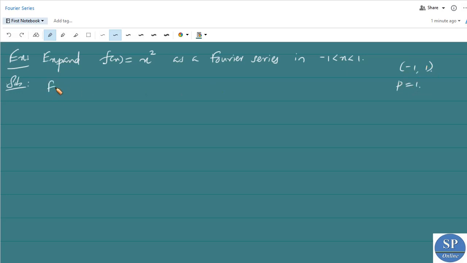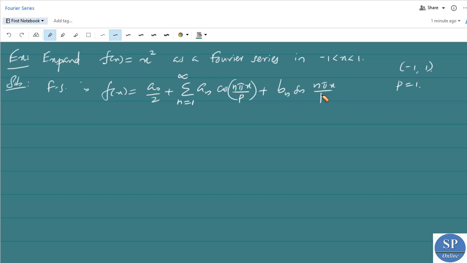The Fourier series is given by f of x is equal to a naught by 2 plus summation n from 1 to infinity of an cos n pi x by p plus bn sin n pi x by p.